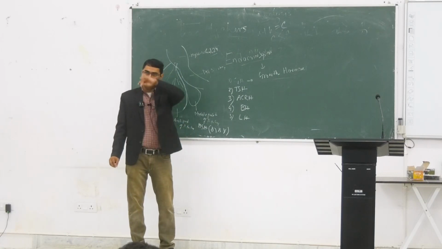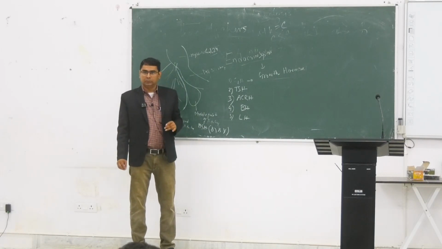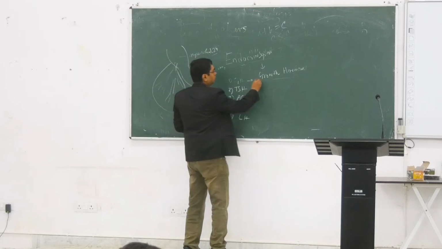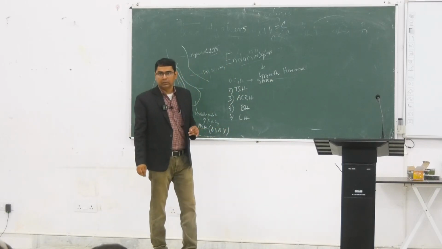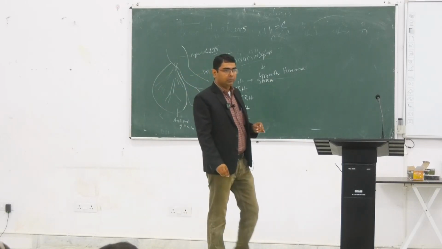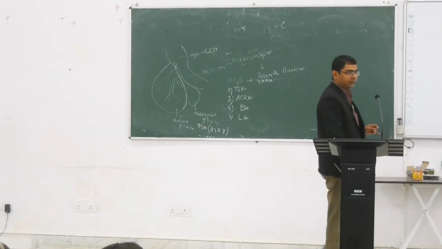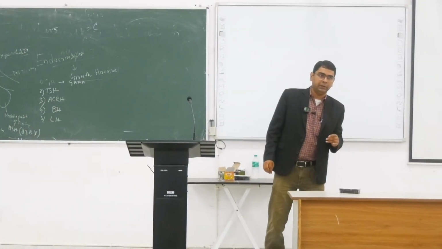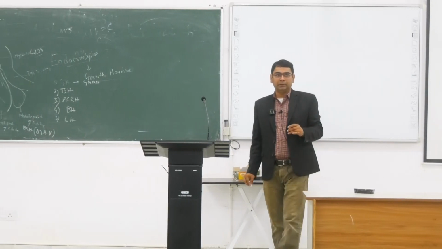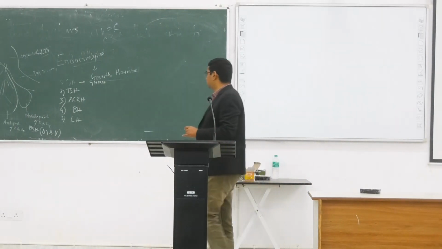That is the growth hormone releasing hormone. It acts on the acidophilic cells of the pituitary and it secretes the growth hormone.